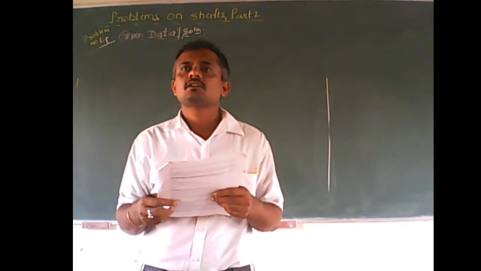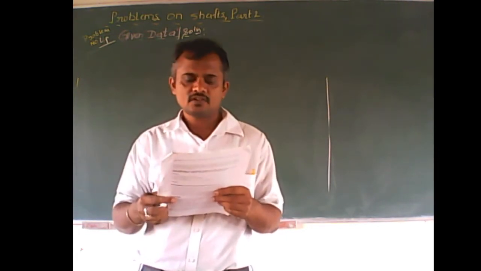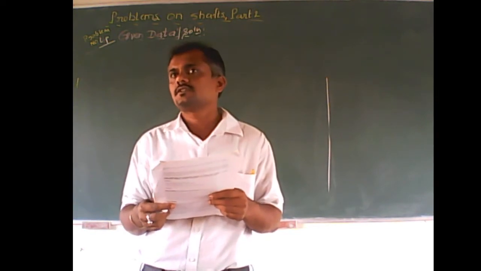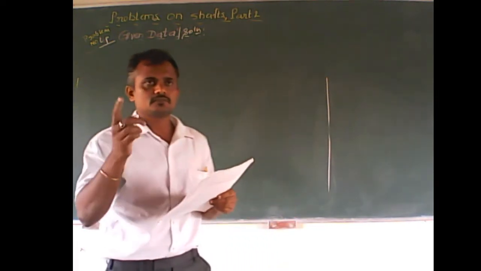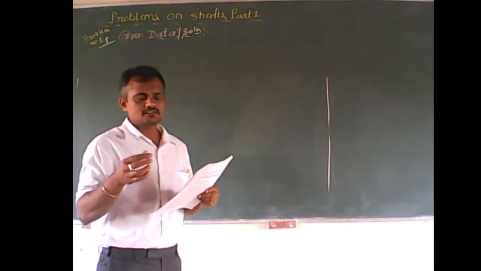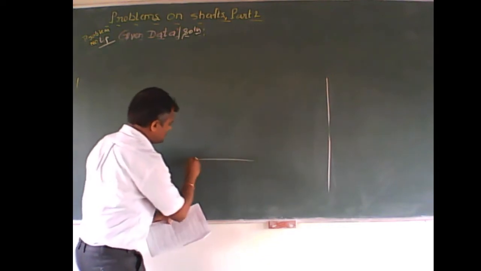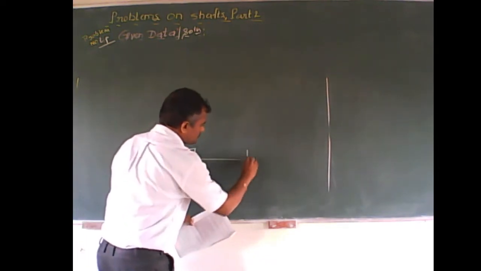See here, it's a problem on shafts where the application is on a railway wagon wheel. Before we explain this, let me briefly draw the sketch. Assume that this is a railway wheel.